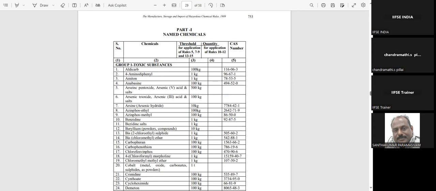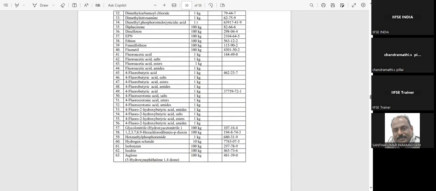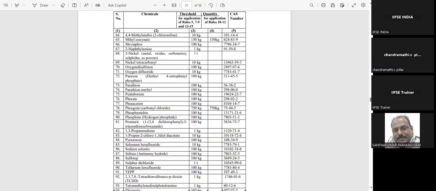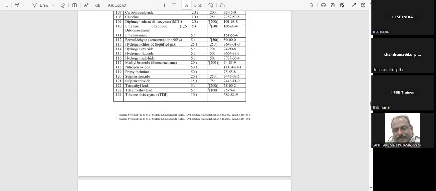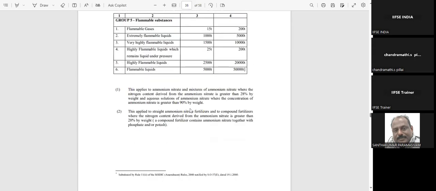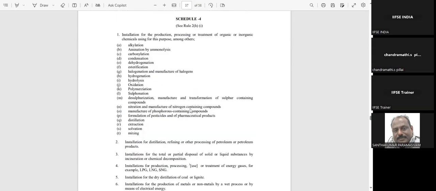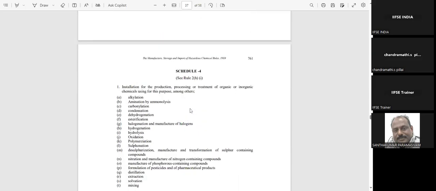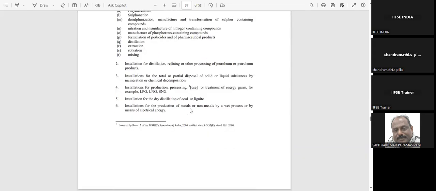See, these are the group-wise toxic substances and their threshold quantities. Aldicarb, which is 100 kg, here they have given kilos with their threshold quantities. Here also you can go through the references, you can see whether your company falls under any of this category. So you automatically become applicable for this standard. Then schedule 4, which is talking about installation of production and processing of organic and inorganic chemicals. These are the various chemicals which will fall under it.